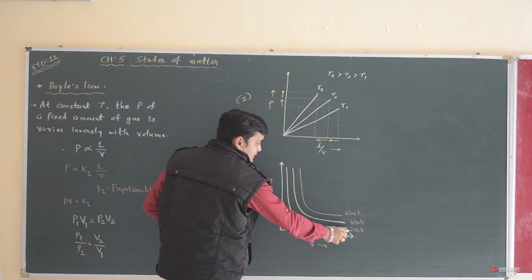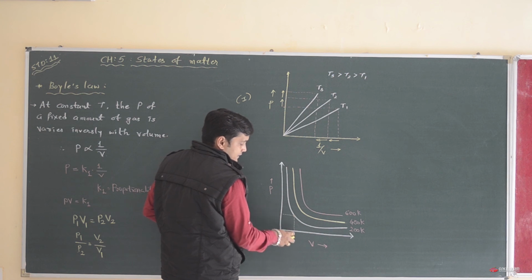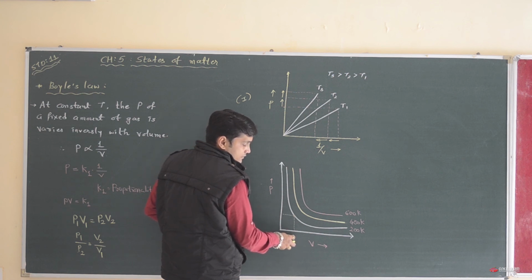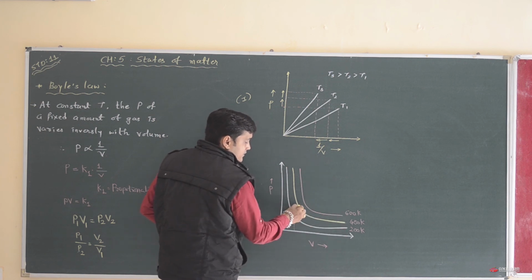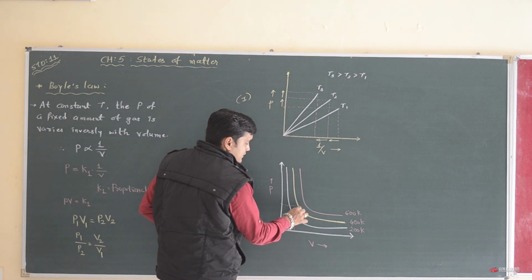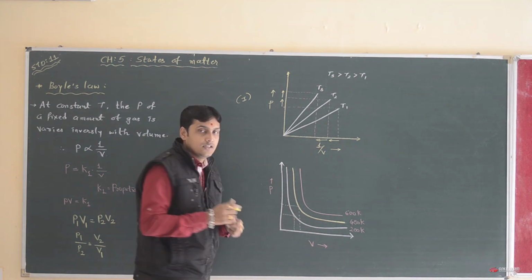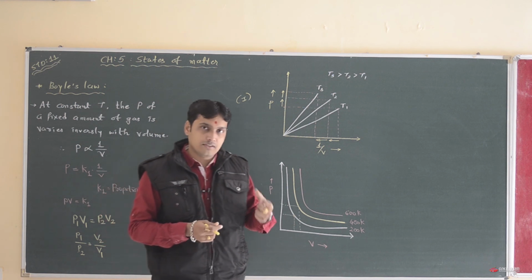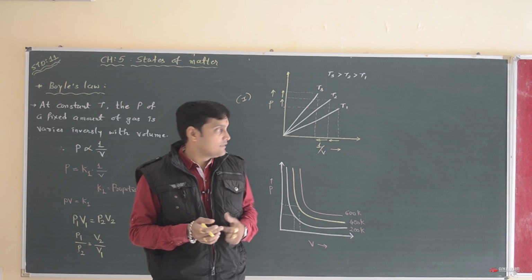At 200 Kelvin, the pressure is on the slightly lower side and the volume is on the slightly lower side. When we increase the temperature, suppose this is our point, the pressure will increase and the volume will also increase to some extent.